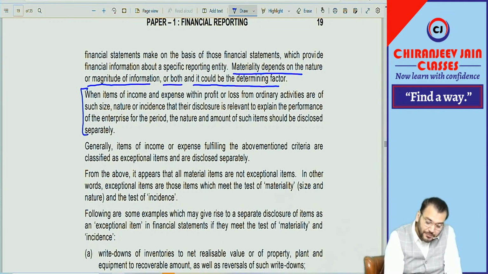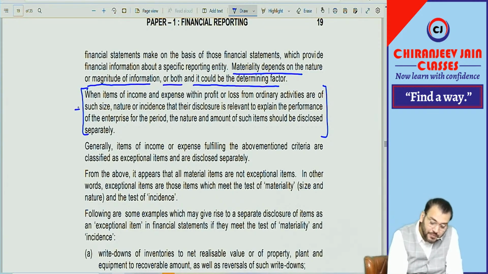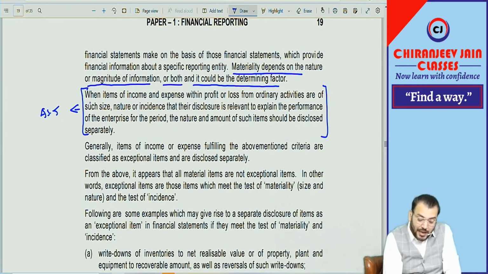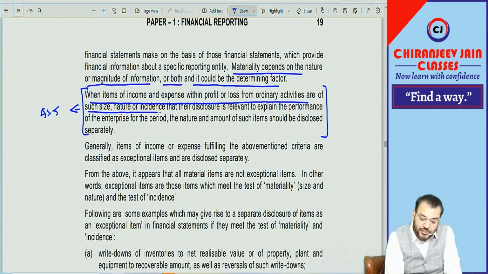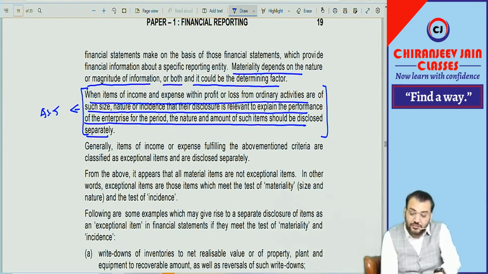Then you can see the similar definition is given, what is given under AS 5. So this definition is given under AS 5: when items of income and expense within profit and loss from ordinary activities are such that size, nature, incidence, their disclosure is relevant to explain the performance of the entity, the nature and amount of such items will be disclosed separately. This is the definition given under AS 5 for exceptional item.